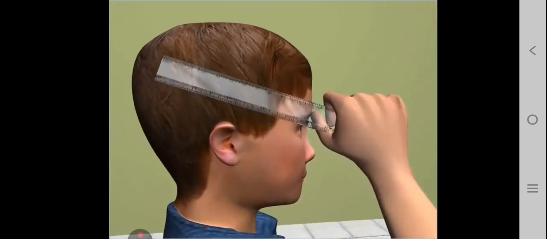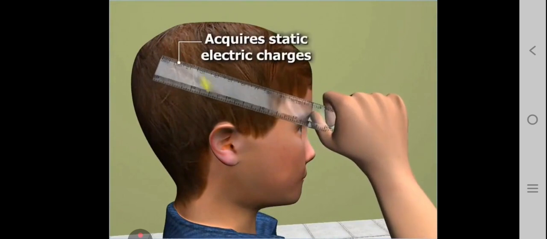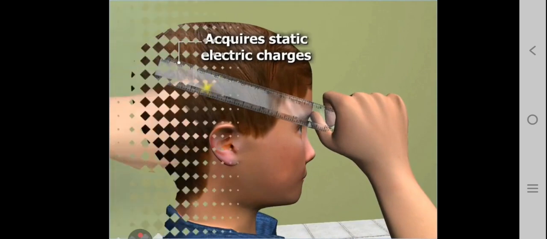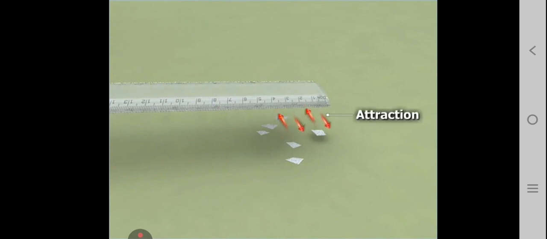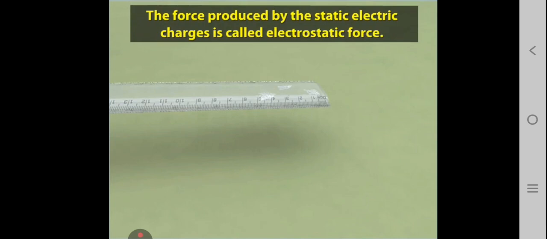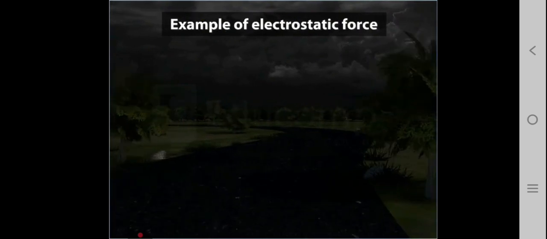The scale acquired static electric charges when we rubbed it on our hair. These static electric charges produce in the scale an electric force which attracts the paper bits. This force is called electrostatic force. Static electricity is what causes lightning.